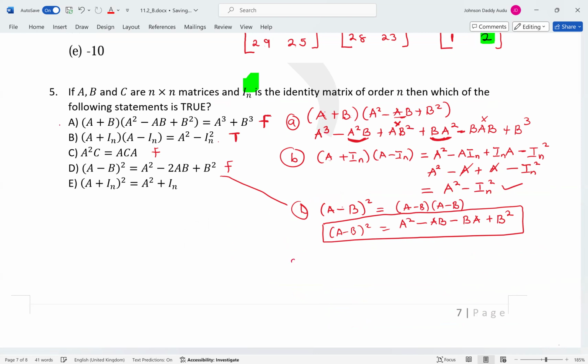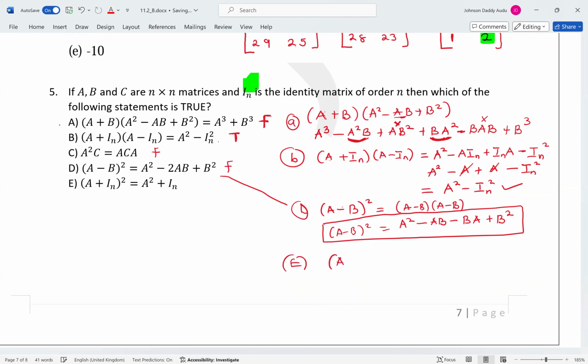So for E, you have A plus I all squared. Still the same. This is A plus IN, A plus IN. So you expand, you will have A squared plus AIN plus INA plus IN squared. Now, what is this?